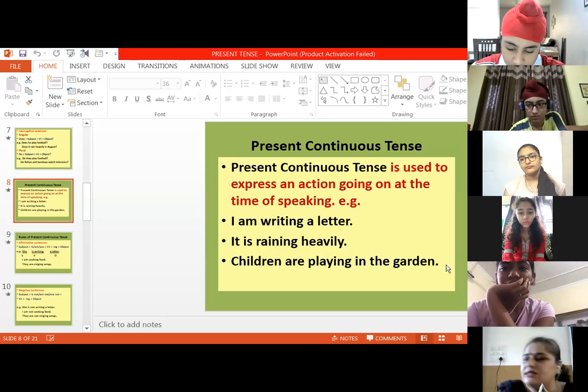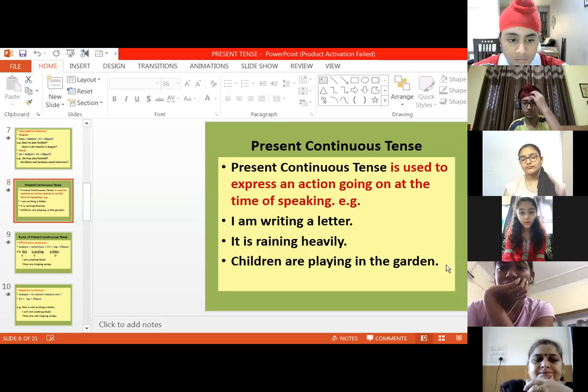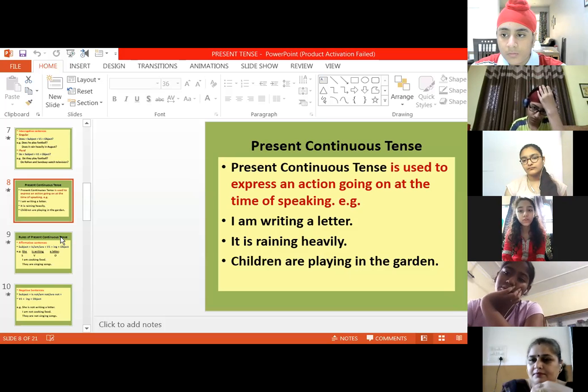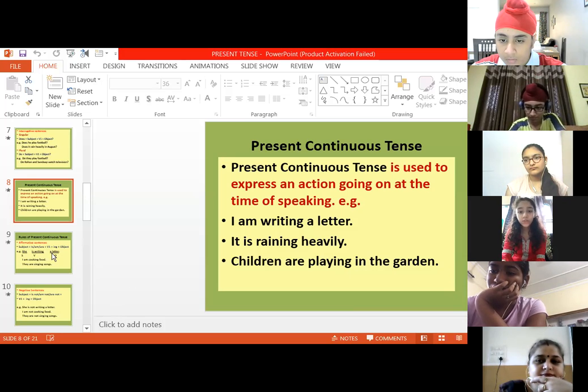And the third example is children are playing in the garden, which means children are playing now, and the action of playing is going on. Can you give me some more examples? More examples can be that the school is going on, means the school is open, and the children are studying. We can take any other example like I am driving a car, which means I am driving a car at the same time, the action is going on.